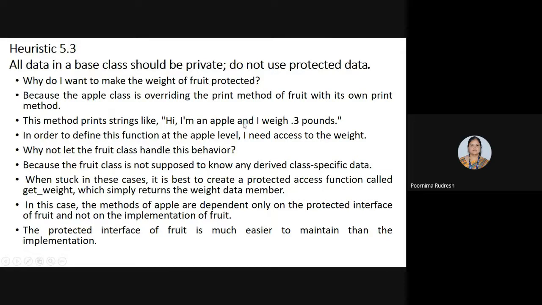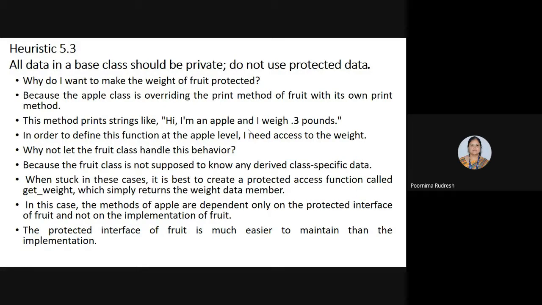I am an apple and I am weighing 0.3 pounds, or in terms of kg or grams, I'm weighing 100 grams, 200 grams like that. Clear? In order to define this function at the Apple level, I need access to the weight, because I am displaying the Apple weight. To display it, I need the data member weight, which is declared in the fruit class, right? And here the Apple class must make use of that weight data member in order to display the weight of the apple.